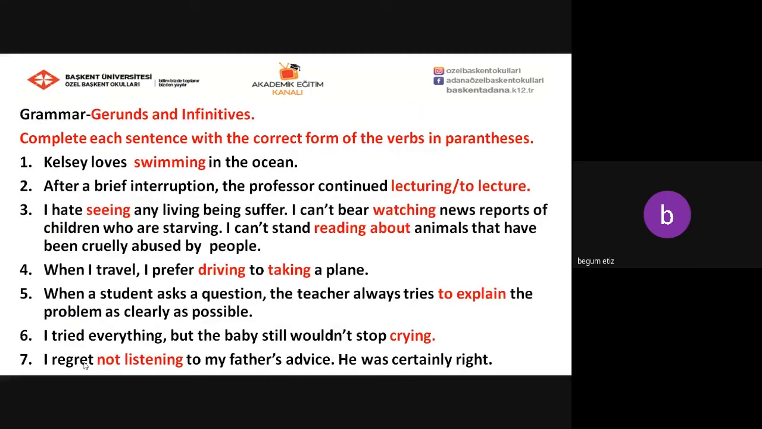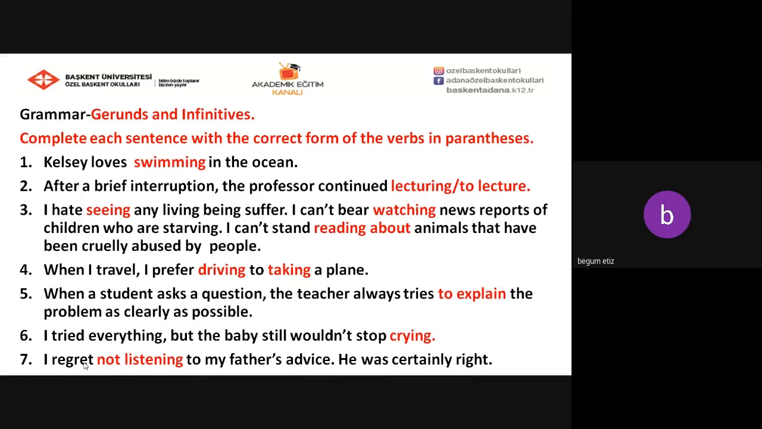Okay, can we say that? Kelsey loves swimming in the ocean. After a brief interruption, the professor continued lecturing or to lecture. I hate seeing any living being suffer. I can't bear watching news reports of children who are starving. I can't stand reading about animals that have been cruelly abused by people. When I travel, I prefer driving to taking a plane.